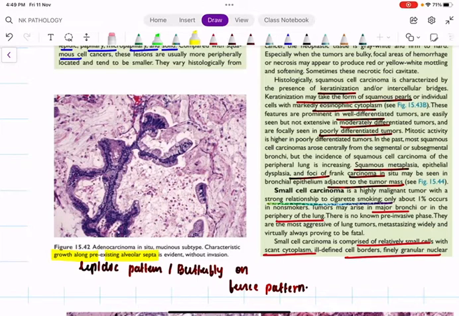This is called the lepidic pattern. This is one of the most famous patterns in lung pathology. The lepidic pattern is also called the butterfly sitting on the fence pattern. As you can see, many butterflies will be sitting along, so there will be proliferation of the cells along the alveolar septa. So it will mimic this: this is the fence I am drawing, and all these are the butterflies. So this is called the butterfly sitting on the fence pattern.